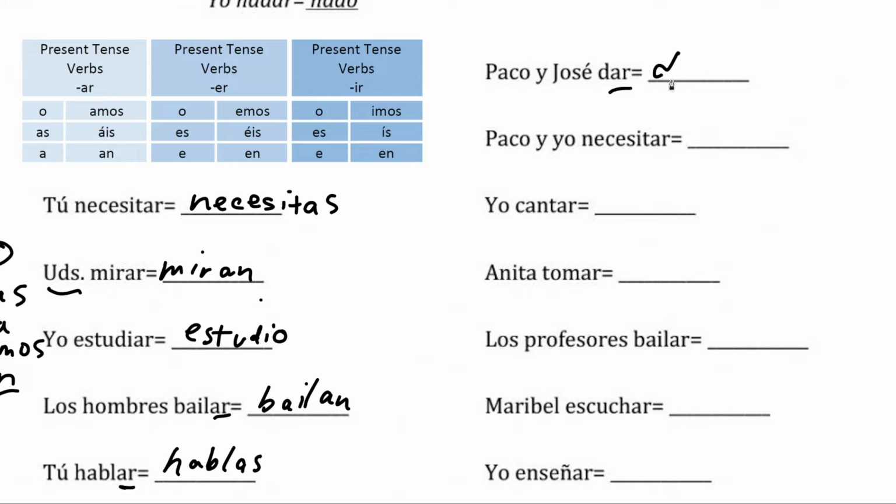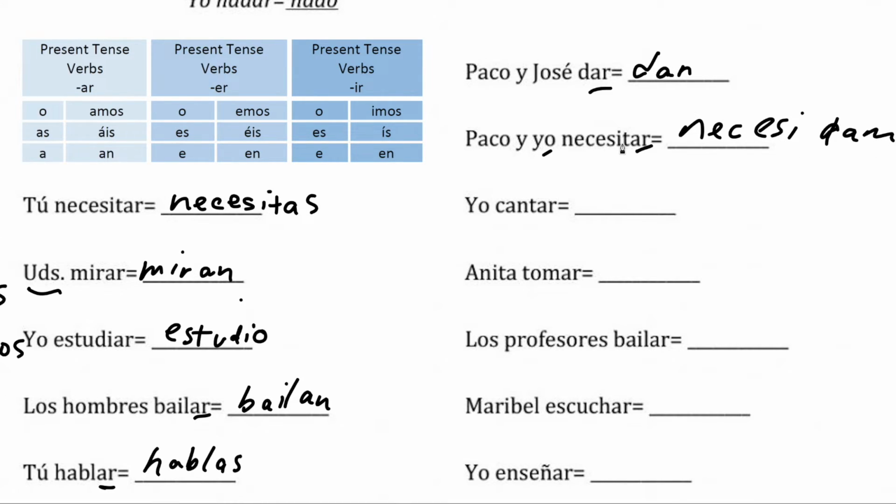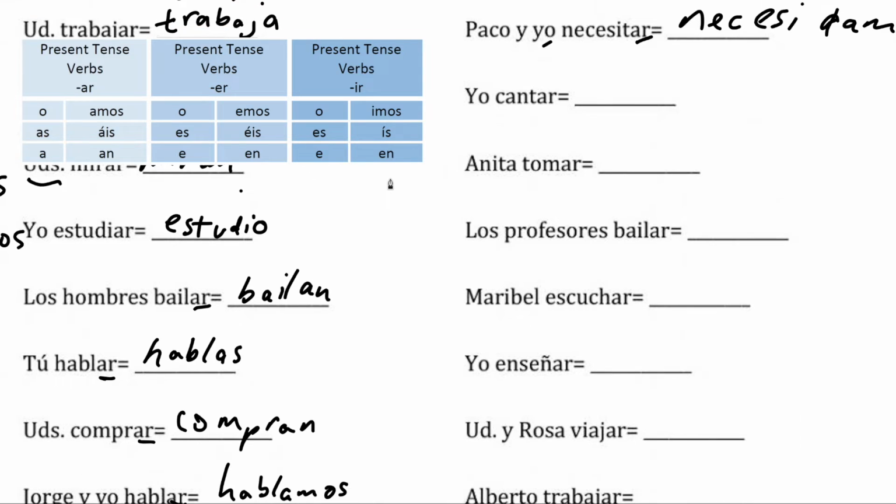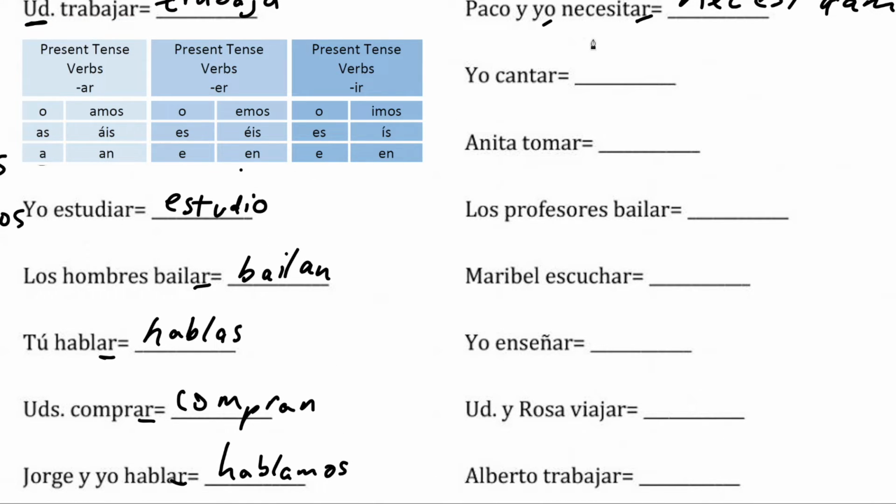It will be dan. Paco y yo, we need. Paco and I use necesitamos. Necesitamos. Yo cantar. Yo cantar, we would use o. What am I doing? I am singing. Cantar.